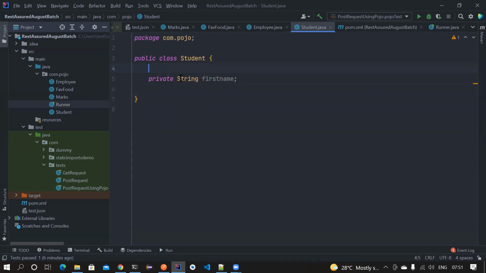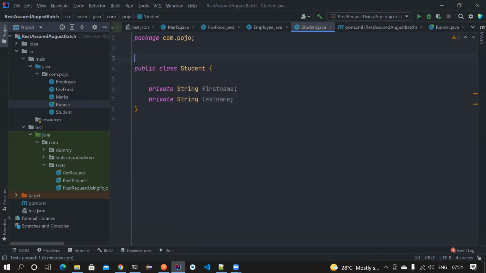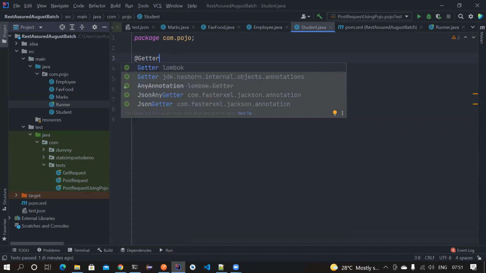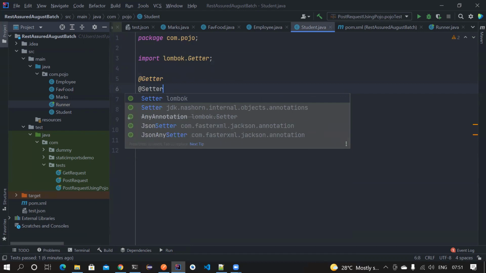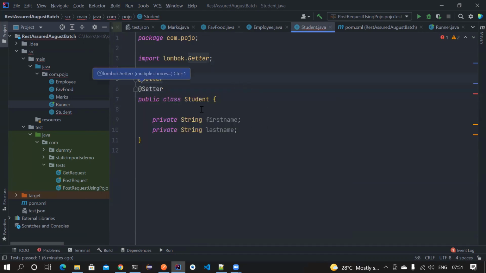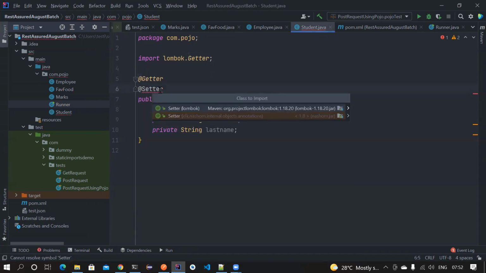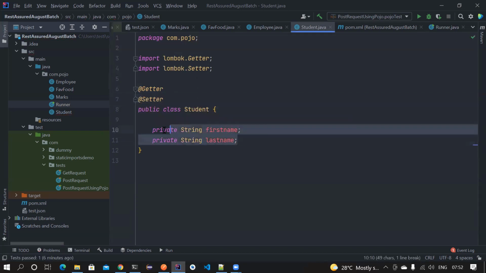Now you can apply them at field level, but imagine you have a lot of fields like this. In those cases, it's very hard to annotate on top of each and every field. So what I can do is annotate @Getter on top of the class, and also @Setter. Now this will create getters and setters for both first name and last name. That's the beauty of using Lombok.